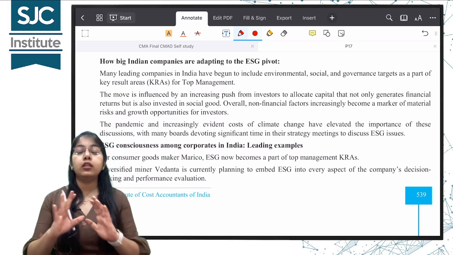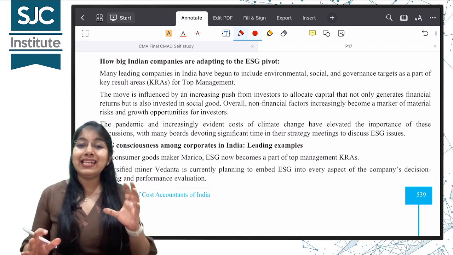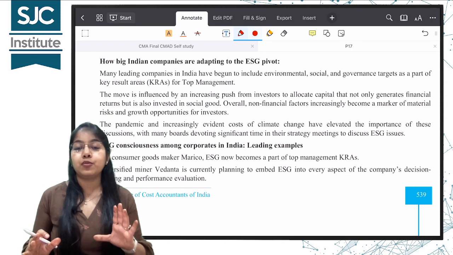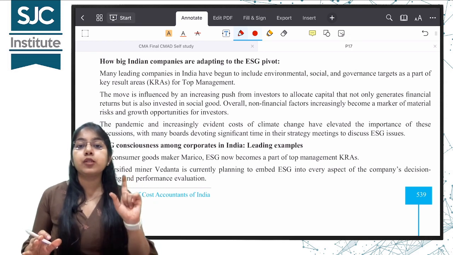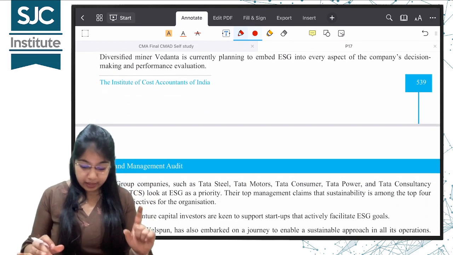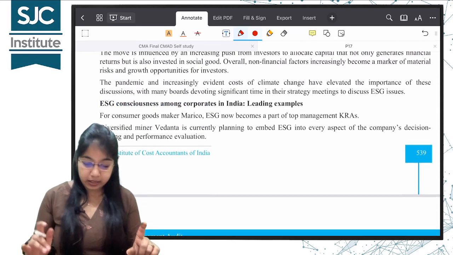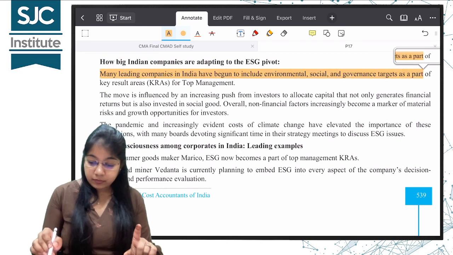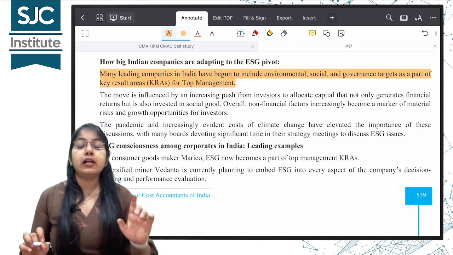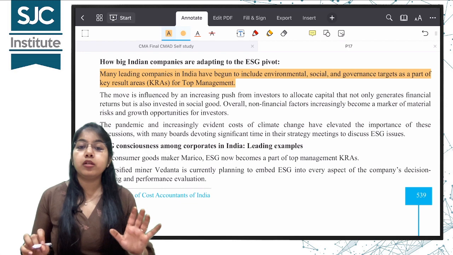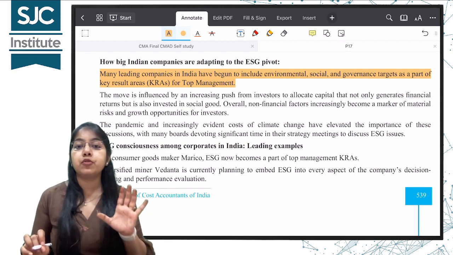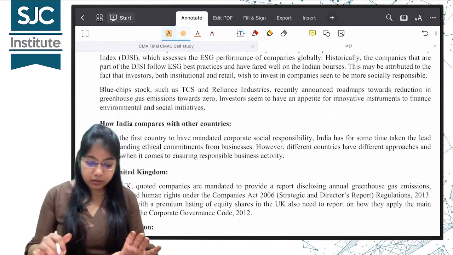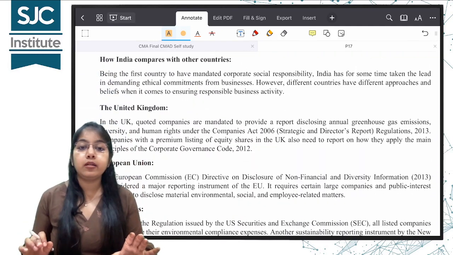So already all the top companies have taken ESG in their KRA for the top management. KRA means key responsibility areas. See, they have taken key result areas. Okay, key result areas for the top management, where the top management has to focus. You can just go through this topic, nothing as such to explain here.